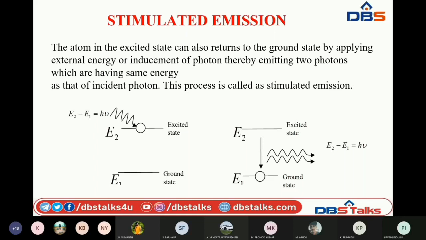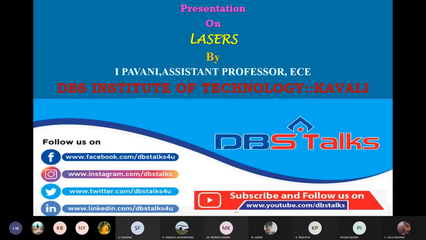The process of supplying external energy releases one photon whose wavelength lies in the visible light range. That is the stimulated emission. It will not spread its direction.